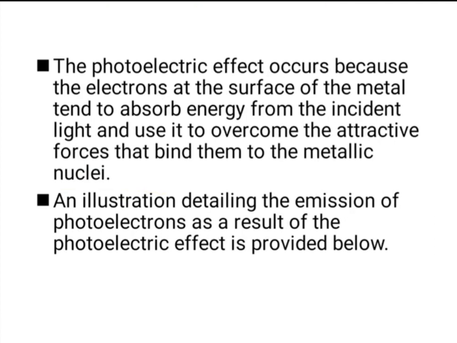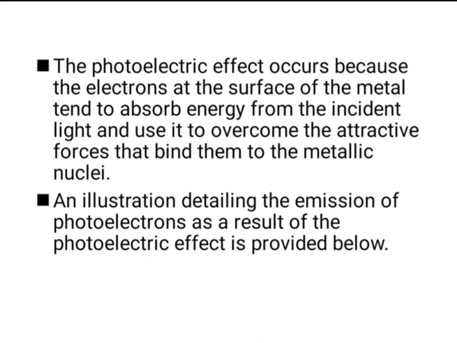And the photoelectric effect occurs because electrons at the surface of the metal tend to absorb energy initially from the incident light, and this energy can be used to overcome the attractive forces that bind them to the metallic nuclei.